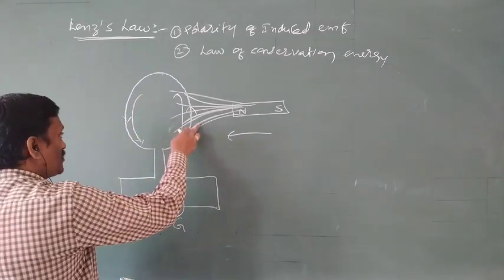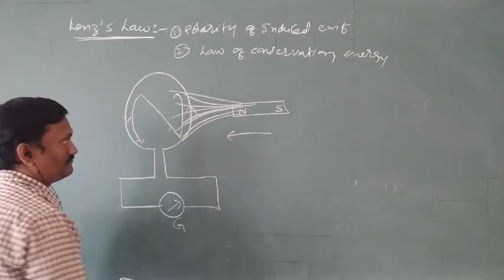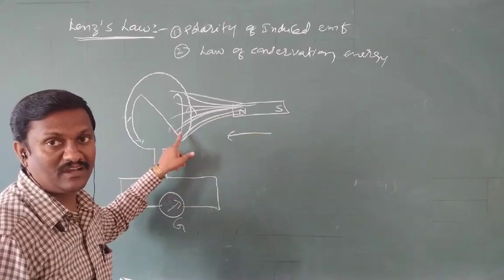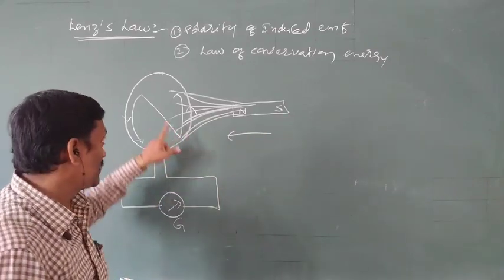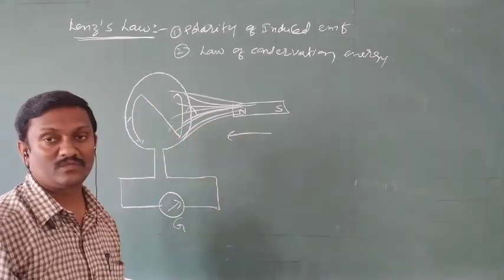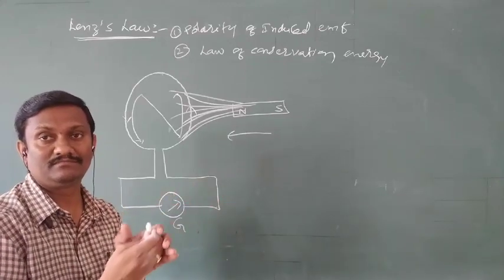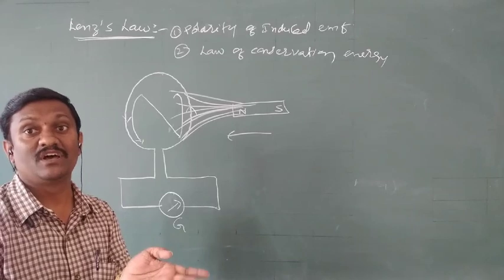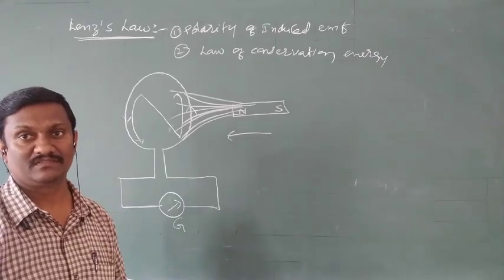Joining this portion and this portion, this face becomes a north pole. So when the north pole of the bar magnet is moving towards the coil, a north pole is induced on the face of the coil. So here, north pole and north pole, there are opposing forces. That's why, as I explained, induced EMF always opposes the rate of change of flux.